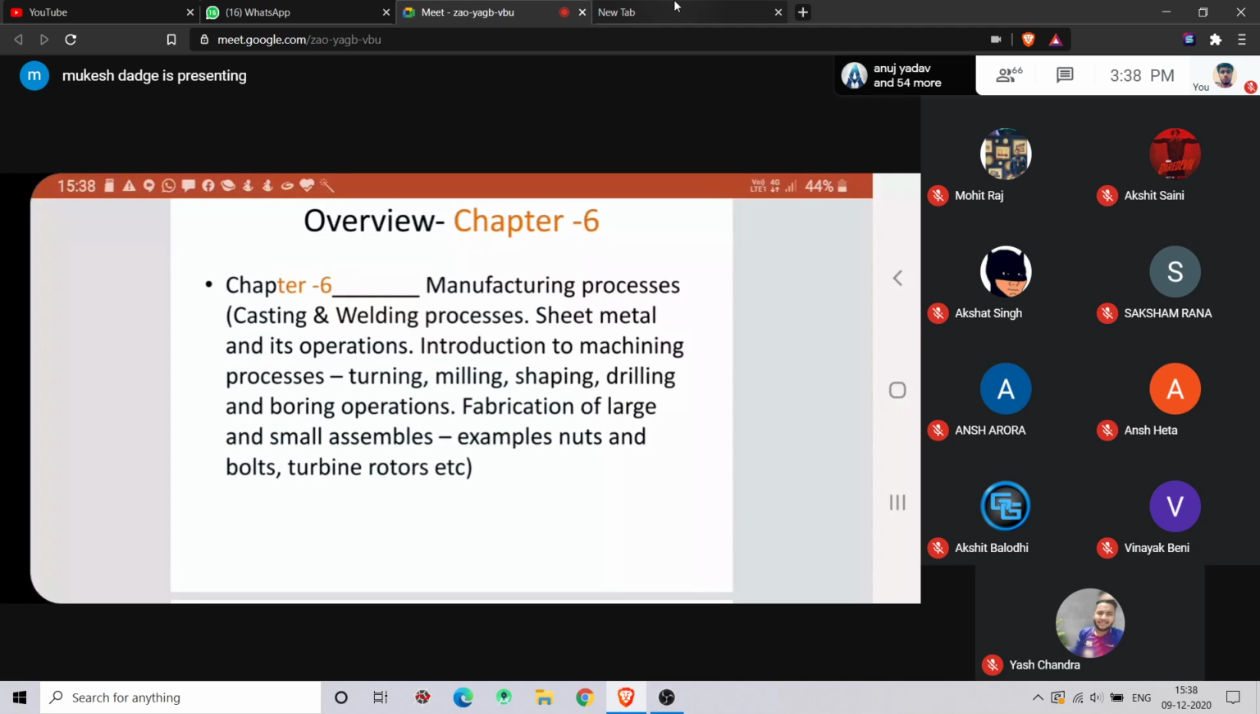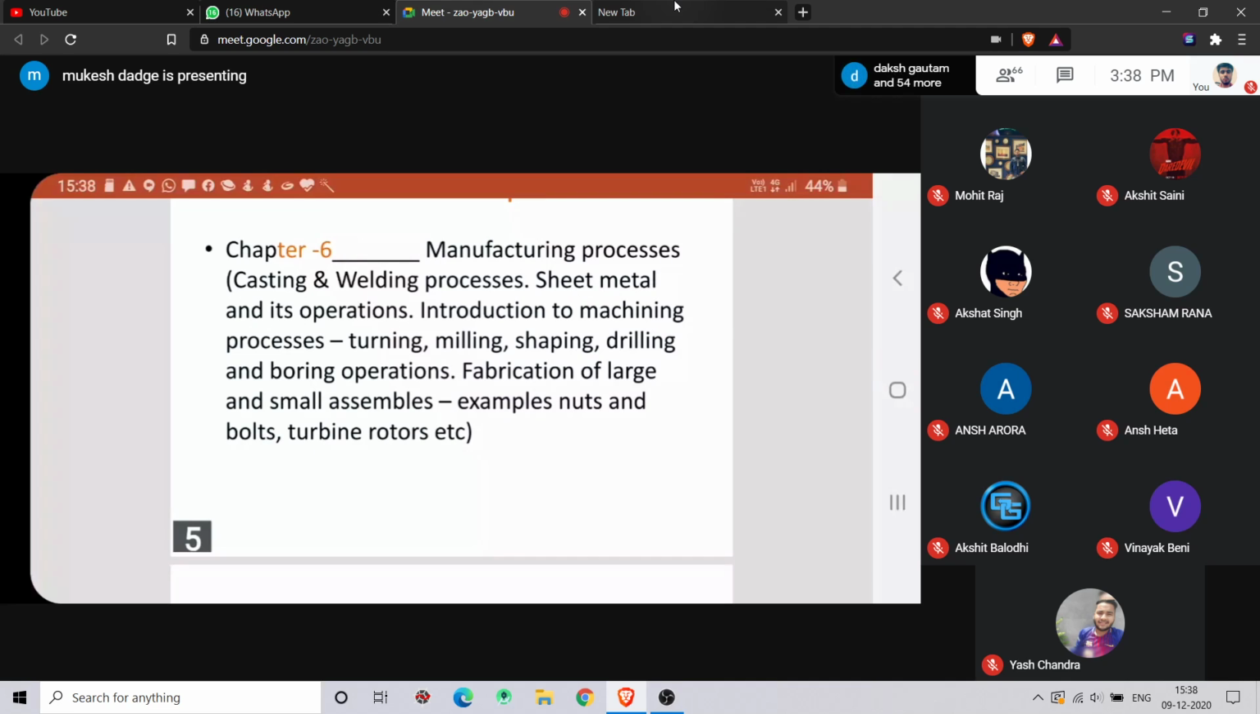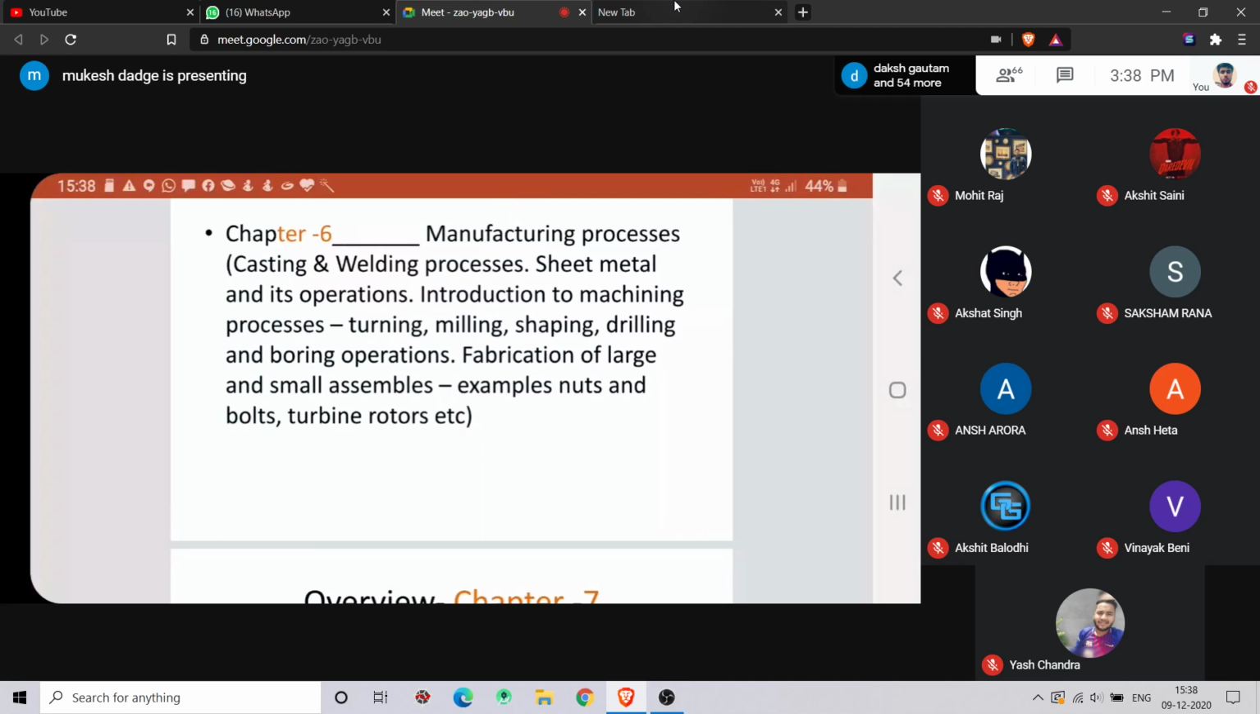So another word is fabrication. Fabrication means the thickness is higher, and we are assembling the product, right? Assembling means maybe with a permanent joint, right? Welding is a permanent joint, right?